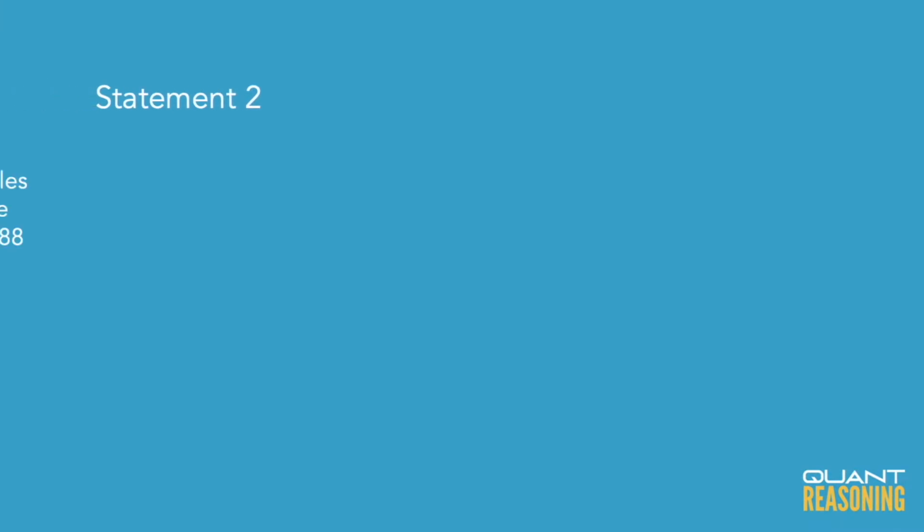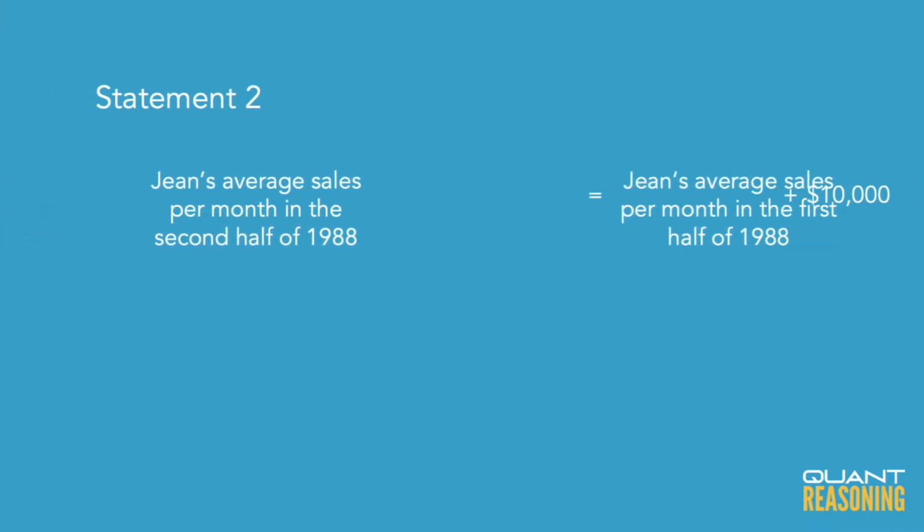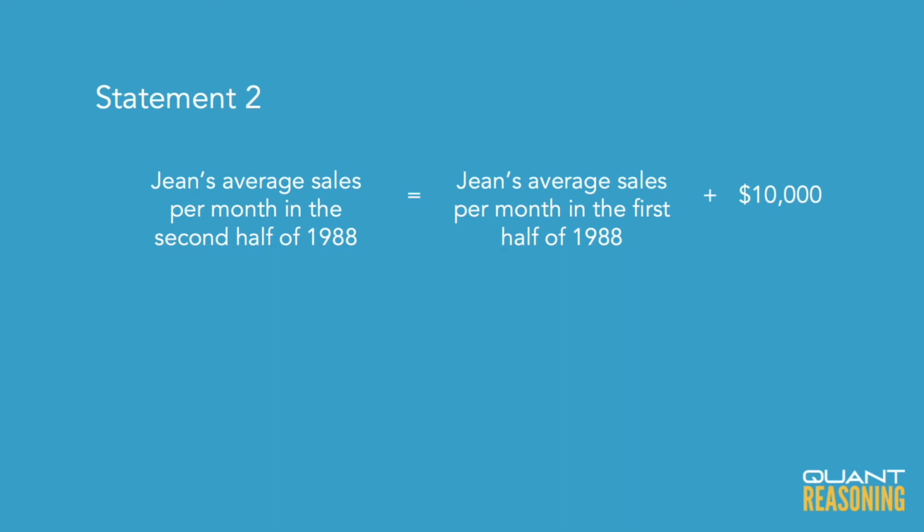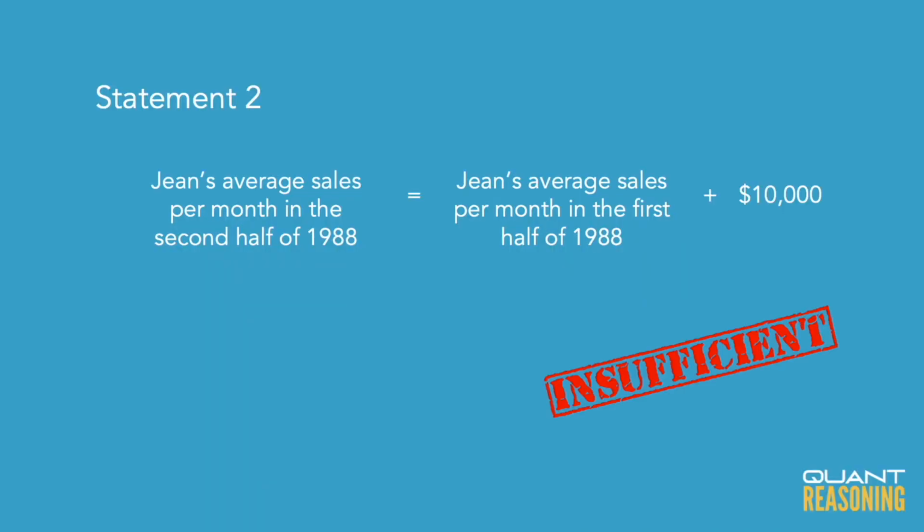Statement 2 compares her total sales in the first half of 1988 to her total sales in the second half of 1988, and it looks like she did better in the second half, right? Her average monthly sales went up by $10,000 in the second half, but went up from what, right? What was her average monthly sale in the first half? If I knew that, I could multiply it by 6 to get the total sales for the first half of